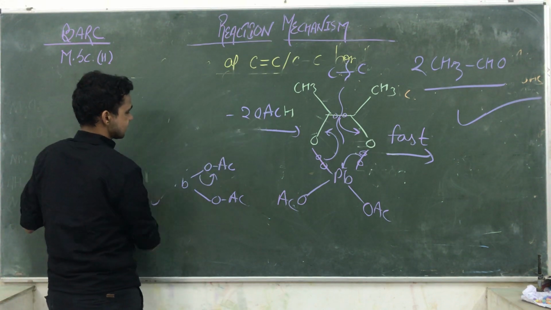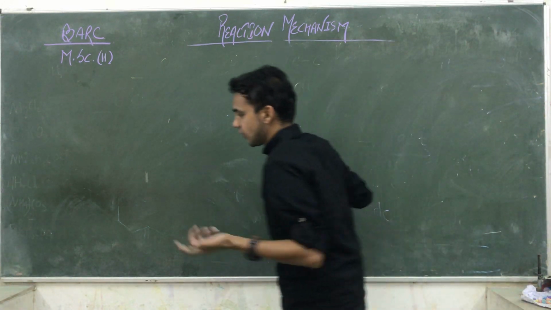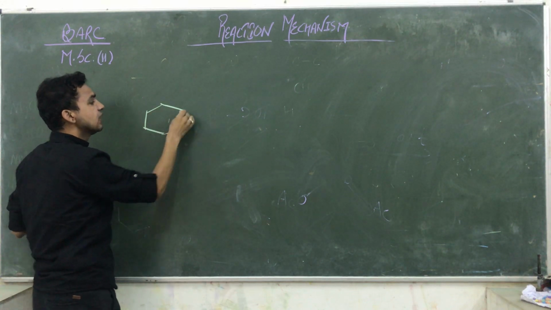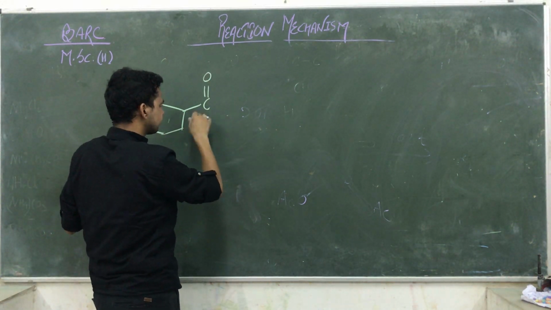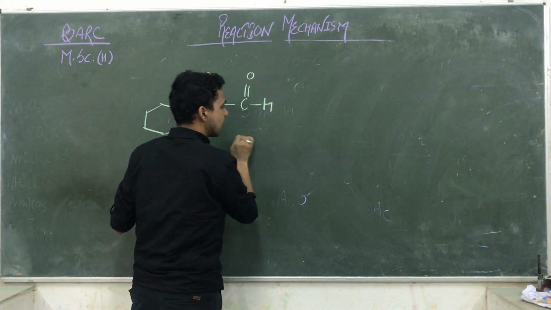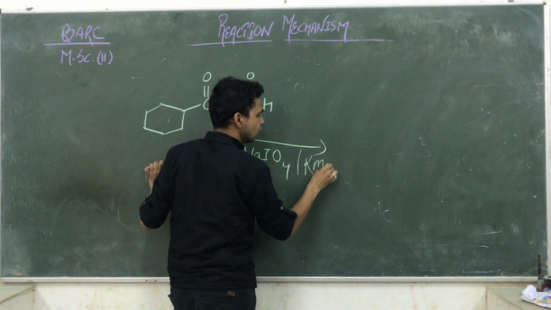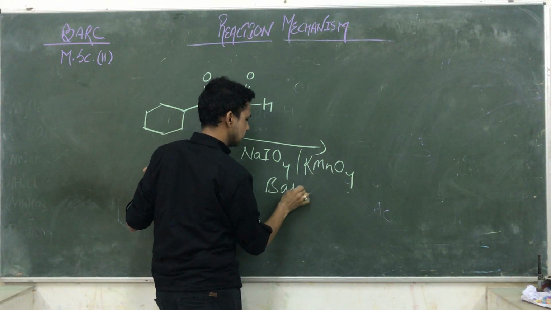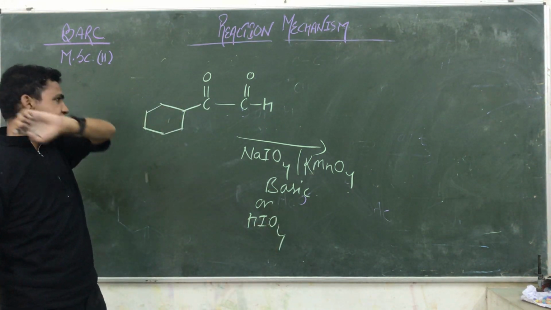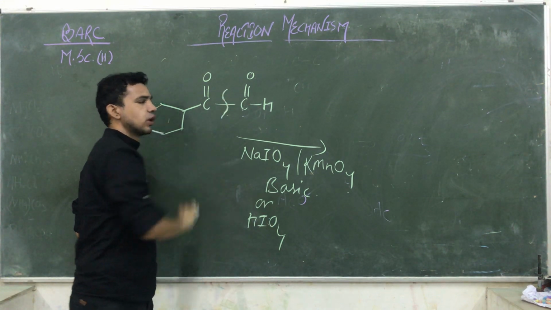This reaction gives very wonderful examples in your exams. In an exam you may be told to decompose a compound. Suppose you are given a reaction like this, one is C double bond O, and H. And you are given the reaction NaIO4 in the presence of KMnO4 in basic medium, or instead of this HIO4 is given. So which type of product is formed? Always the carbon-carbon bond between ketones or aldehydes will be broken.